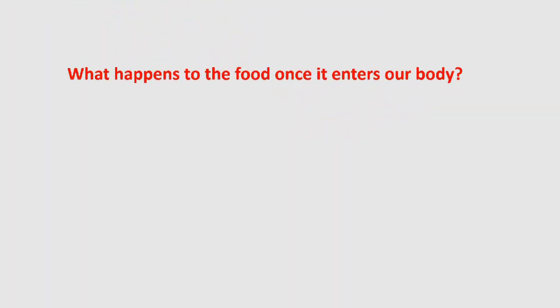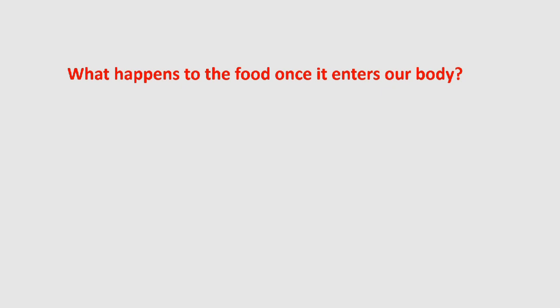Now, one question. What happens to the food once it enters our body? We eat various types of food substances. These substances pass through the alimentary canal only. To utilize the food substances inside our body, they must be converted into small substances.